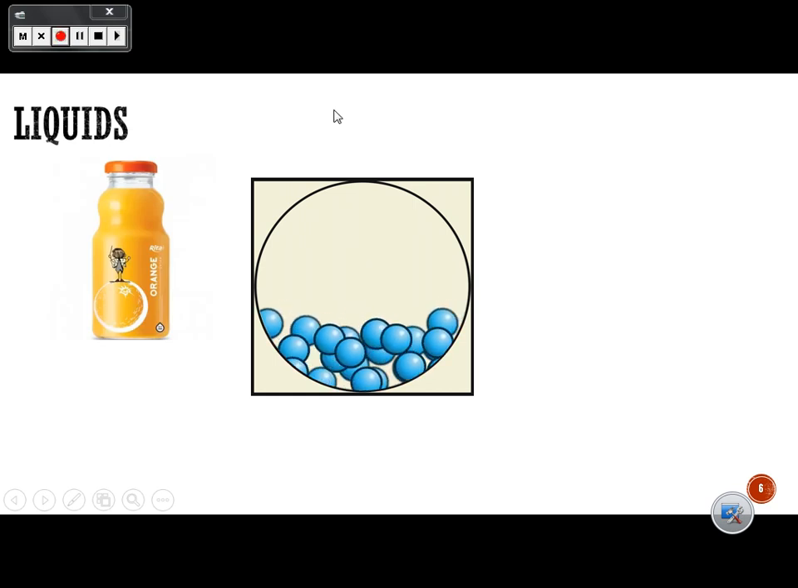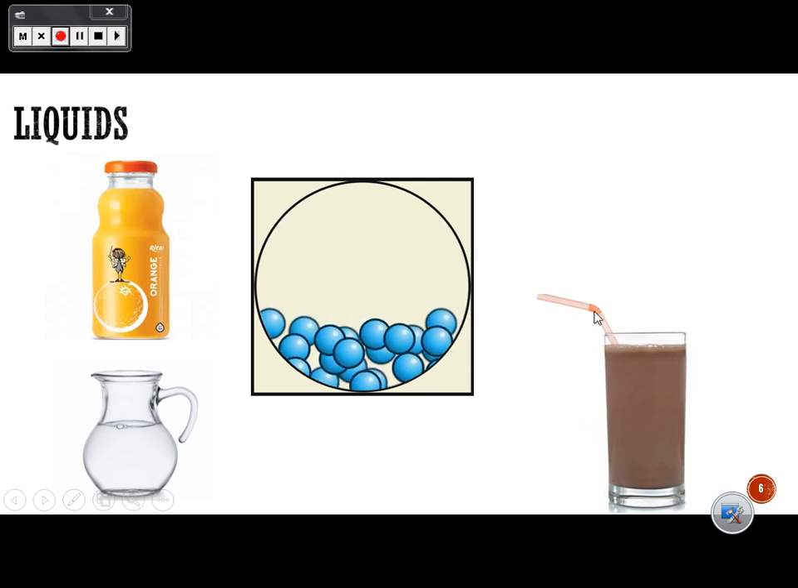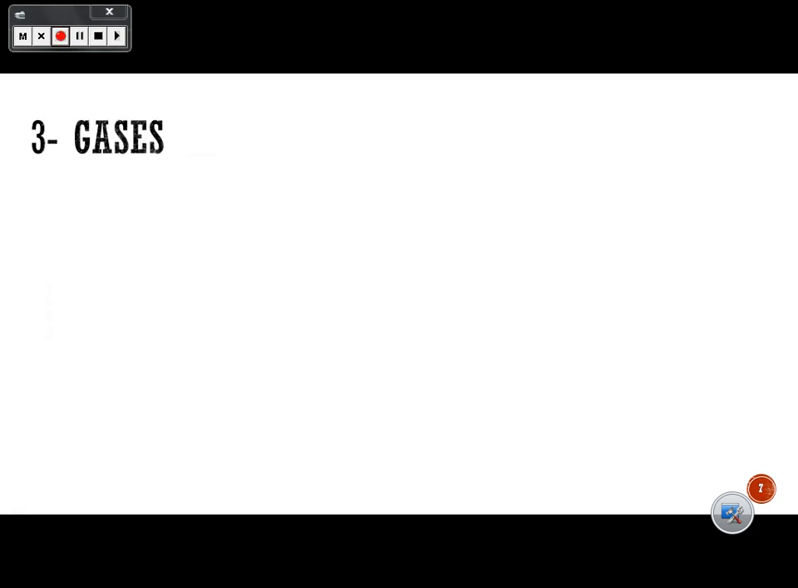For example, we can walk inside the water of the sea, and we have here liquids like the juice, water, milkshake or milk or chocolate drink, and they are the particles. There are more spaces between particles of liquids. So that's the matter number 2. Number 3, we have gases.